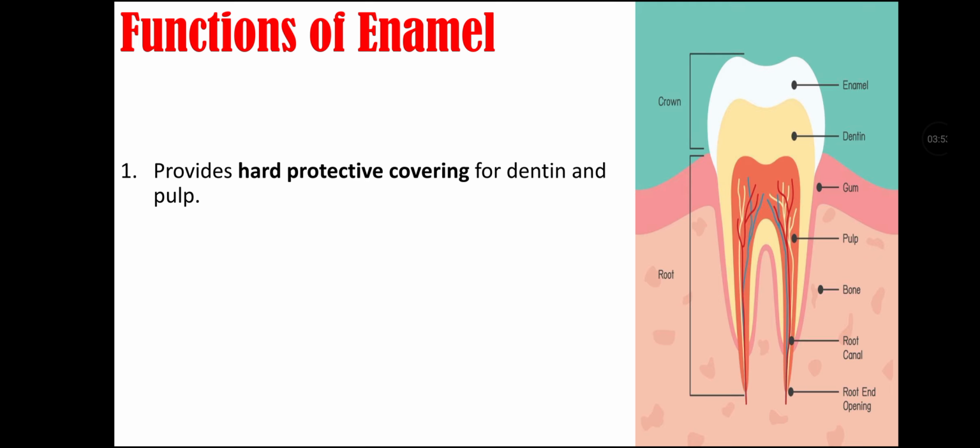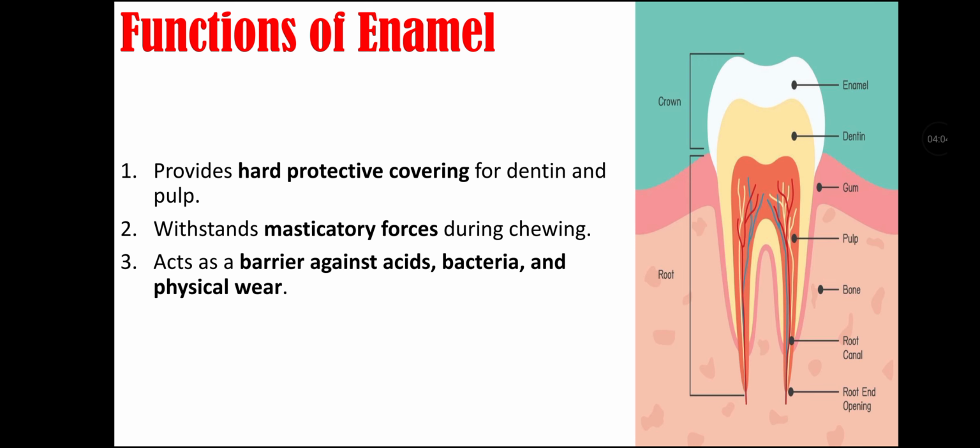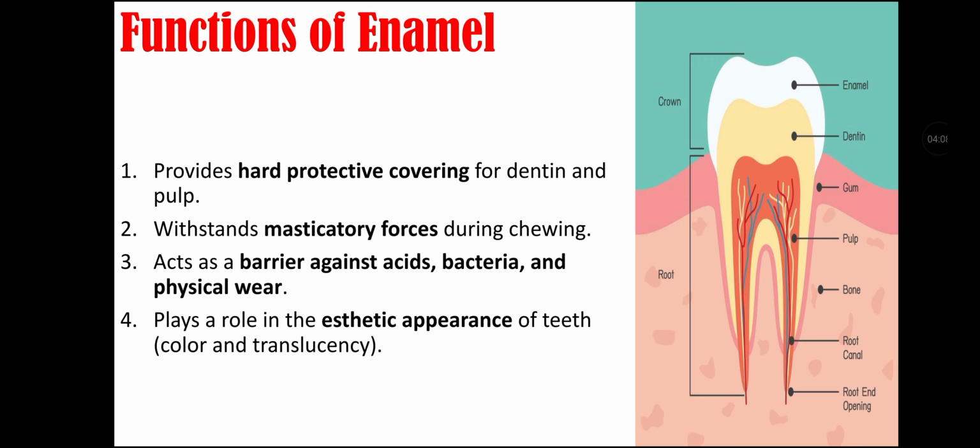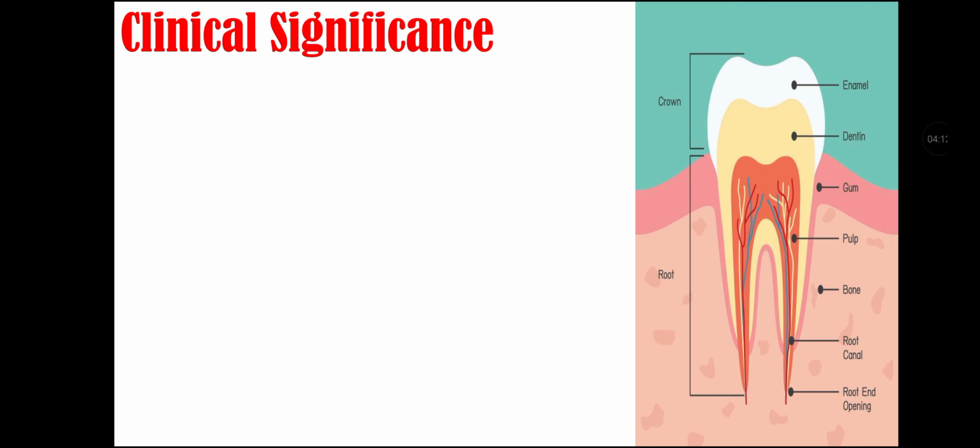Functions of enamel. First, it provides a hard protective covering for dentine and pulp. Second, it withstands masticatory forces during chewing. Third, it acts as a barrier against acids, bacteria and physical wear. Fourth, it plays a role in aesthetic appearance of the tooth like color and translucency.